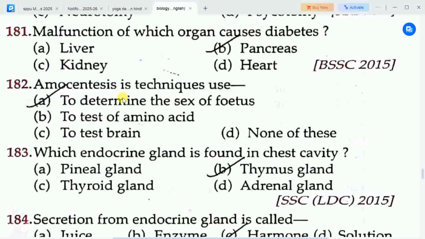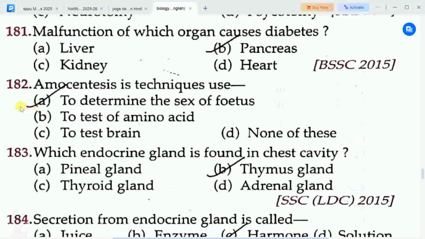Here first question is, malfunction of which organ causes diabetes? Options are A. liver, B. pancreas, C. kidney, D. heart. Correct answer is option B. pancreas. So malfunction of pancreas organ causes diabetes.